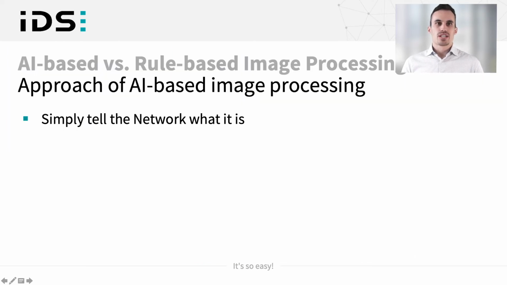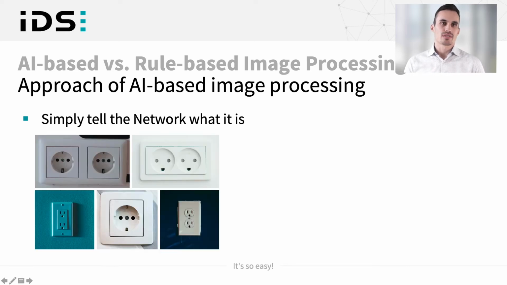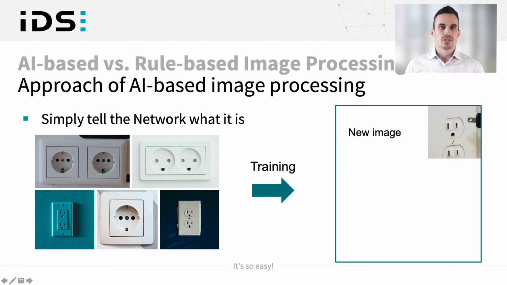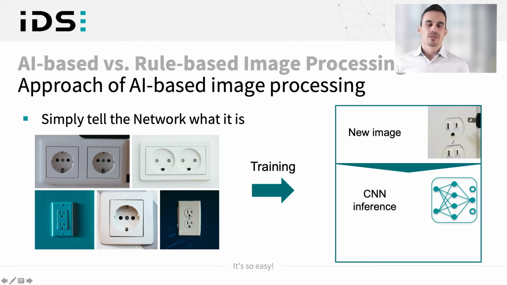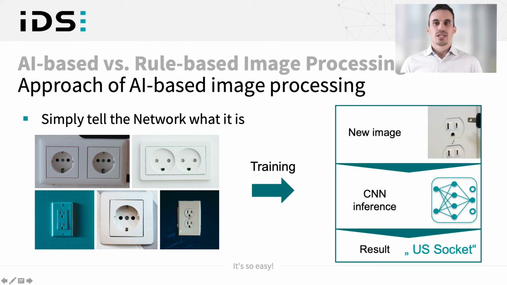So with artificial intelligence, you can simply tell the network what it is. In our case, we have different types of sockets from different countries and colors. And then we can train a neural network. And after training, we can show the network a new image. It can do the inference, and the result, in this case, will be a US socket.